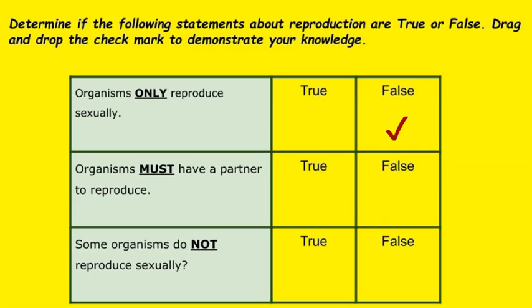The next one says organisms must have a partner to reproduce. We know that's not true. In asexual reproduction you only have one parent, so that's another false one. The last one says some organisms do not reproduce sexually, and again, we know that there's asexual reproduction, so that one is actually true. Hopefully you got those right.